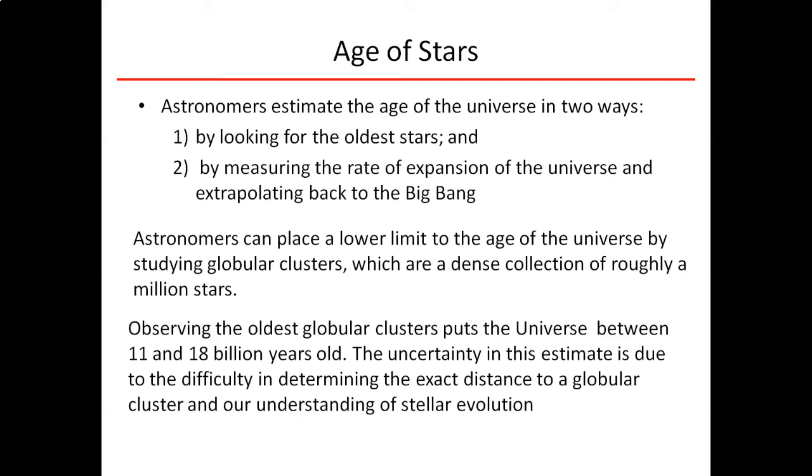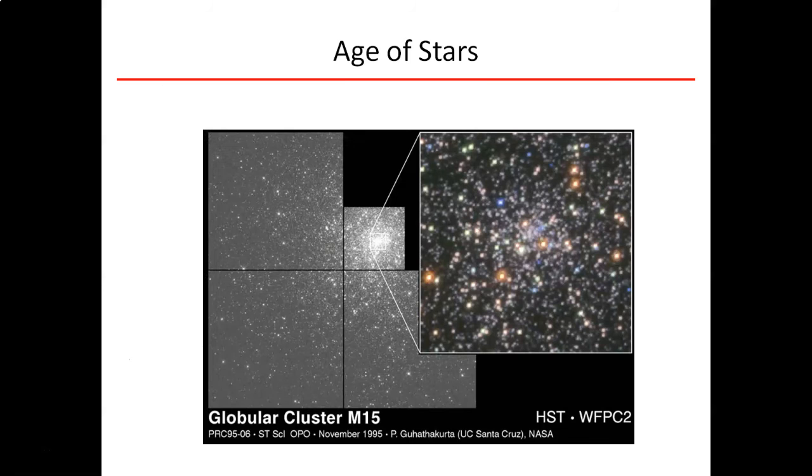Plus, there is error in our measuring and some of the other assumptions, so it makes it hard for us to narrow down this value. But one of the key things we also know is we can't have stars older than the universe. And so our oldest stars put the universe around 11 billion years. Okay, so we can see here an image of a globular cluster, right? So here we have our galaxy and we have all kinds of features around it.